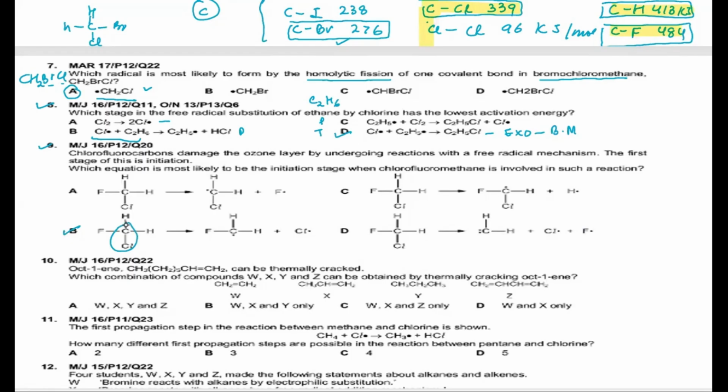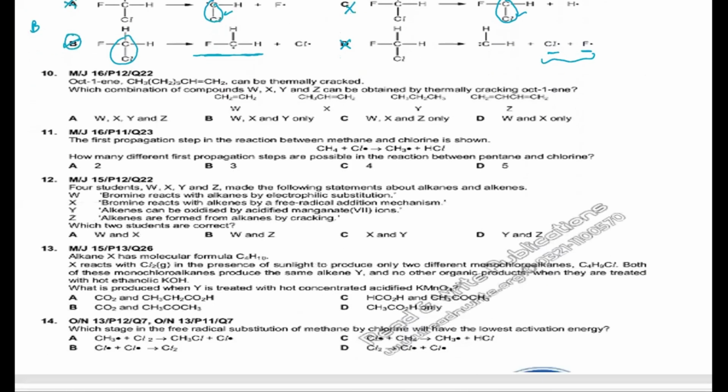And when this bond breaks, this is the radical which will be formed. In this case, the carbon chlorine bond is intact, so it has not been broken. In this case, again, the carbon chlorine bond is intact. In this case, the carbon chlorine bond has been broken and the fluorine has been broken. So it's forming two radicals, which is very unnatural for a propagation reaction. So this is absolutely wrong. Option C is incorrect, option A is incorrect, and option B is the correct answer for this MCQ. Coming to question number 10.